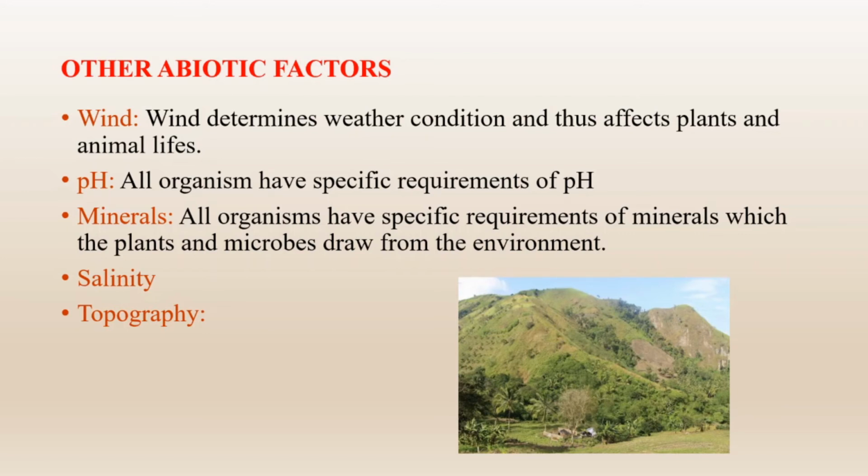Consumers draw these minerals from plants or from other animals or environment. Soil minerals determine the type and the vigor of the plant community in an ecosystem. Next comes the salinity. Plants growing in saline soil have special adaptation for removal of excess salt, root respiration, seed germination, etc. Plants growing in waterlogged areas similarly have specific adaptation.